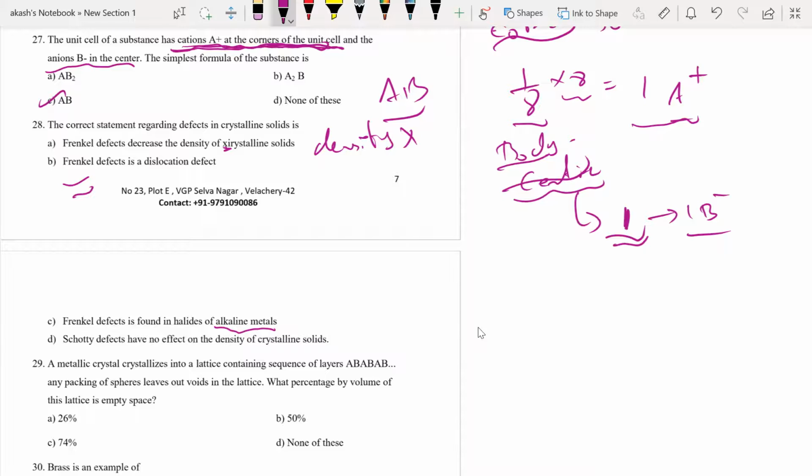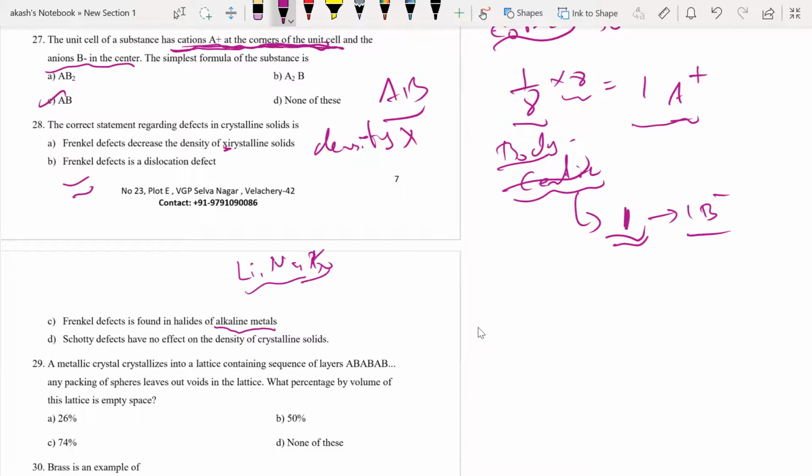What are alkaline metals? Alkaline metals, alkaline earth metals. Sodium, potassium, calcium. Lithium, sodium, potassium, right? No, potassium is K, sorry. All of them are only going to be called alkaline metals, right?